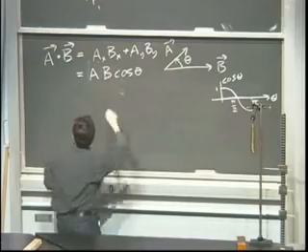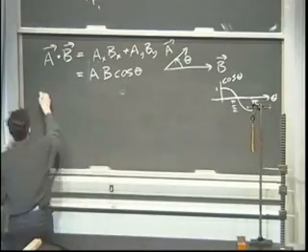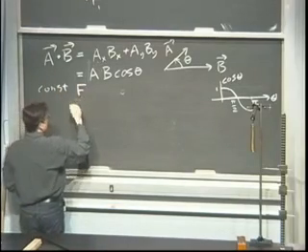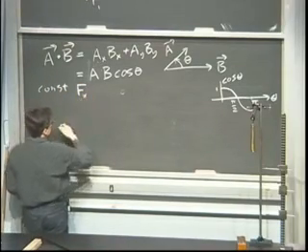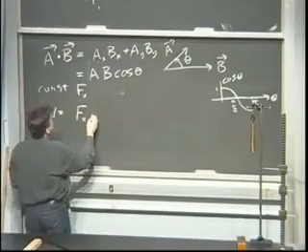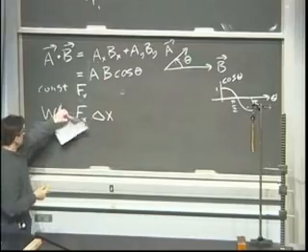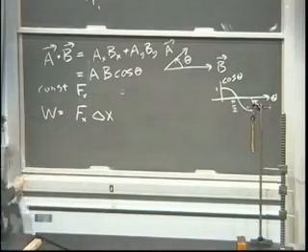Great. So if we go back to our definition up there, if we have a force that's constant, let's choose our x-axis to point in the direction of the constant force. Then we can make a simpler expression: the work is just equal to the x component of the force times the change in the x position of the object. And by constant, I mean constant, and I'm using it in two different ways.